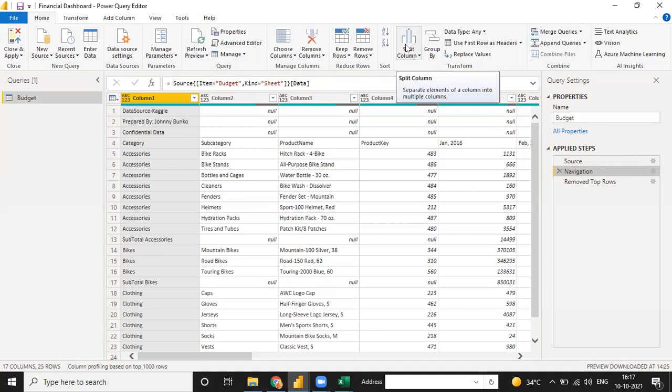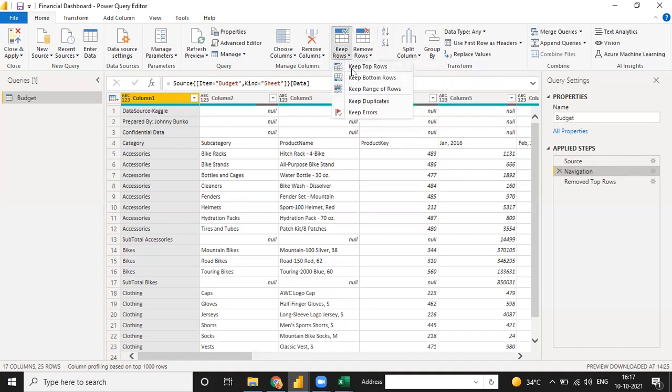Suppose you have a full name like Harsh Malhotra, and you want to split it into two columns, Harsh and Malhotra, first name and second name. In Excel you have to do it with some effort, but in Power BI you just use Split Column. Okay, remove rows, there are six types.